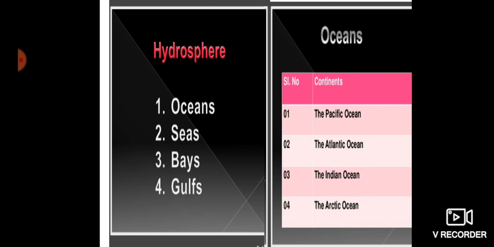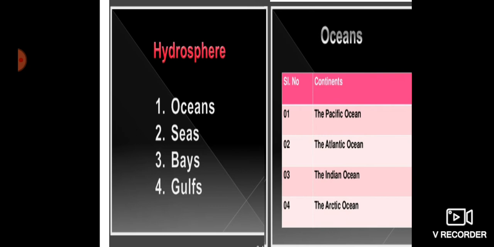Oceans. The 4 major oceans of the world. First one is the Pacific Ocean. This is the largest ocean. It spreads over 1/3 of the earth. Mariana Trench, the deepest part of the earth. A trench is, children, a kind of a cave inside the water. So, Mariana Trench is the deepest part of the earth, and lies under the Pacific Ocean.